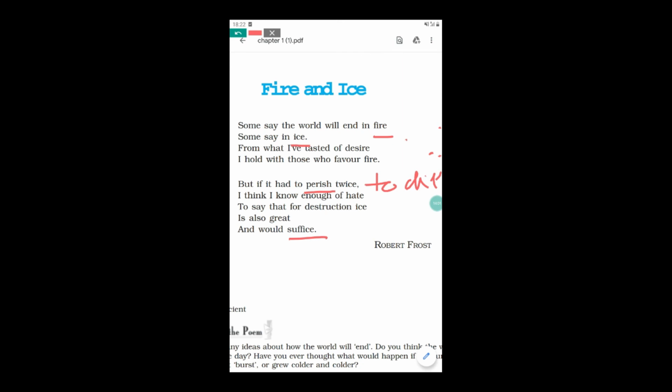So the poet says ice will also be sufficient for the destruction of this world because ice is also as horrible as fire. So in this world ice is spreading, ice means hatred, and fire is also spreading everywhere. All the people are suffering from over ambitions and over desires. So further